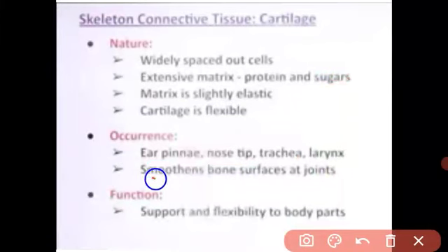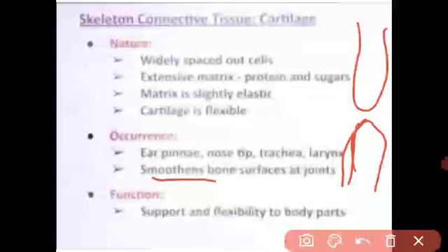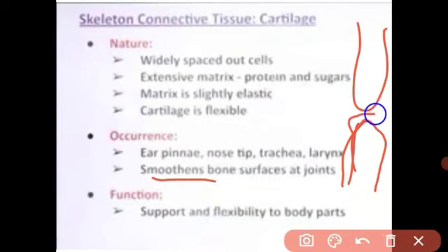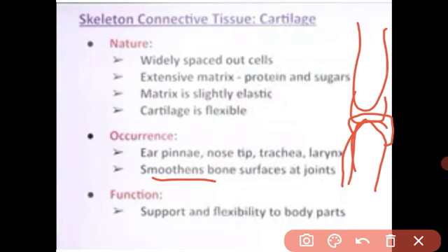Understood? And the smooth cartilage is also present on the smooth bone surface. Means, where two bones are joined together, if there is no space, otherwise देखो, जहाँ पे joints होते हैं, in the joints there is cartilage present. Whenever we bend our joints, there is friction between the two bones. अगर यहाँ पे कार्टिलेज नहीं होता, the two bones would break when we move. जब हम मूवमेंट करते हैं बेटा, अगर वहाँ पे सॉफ्ट कार्टिलेज नहीं होता तो हमारे बोन एक दूसरे को टकरा के टूट भी सकते थे.